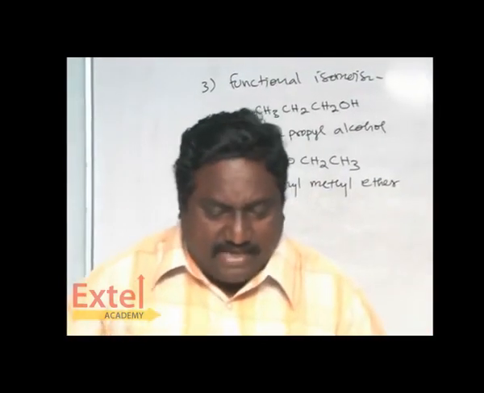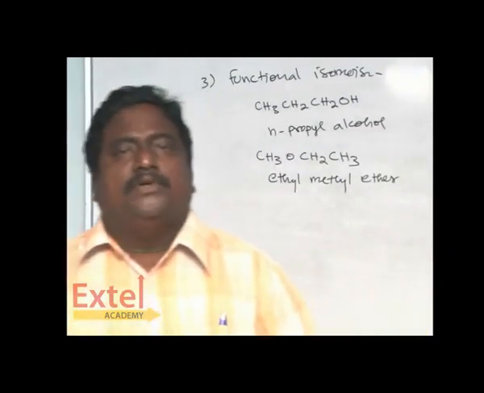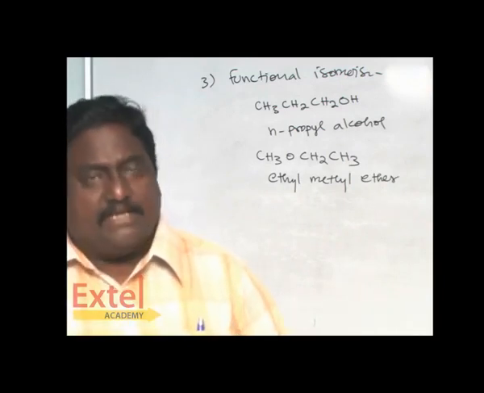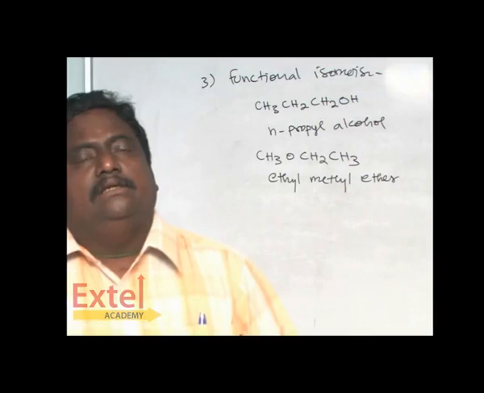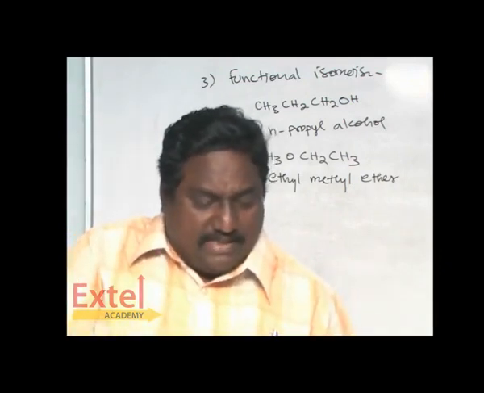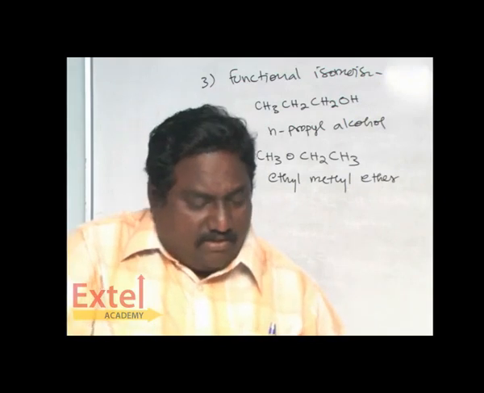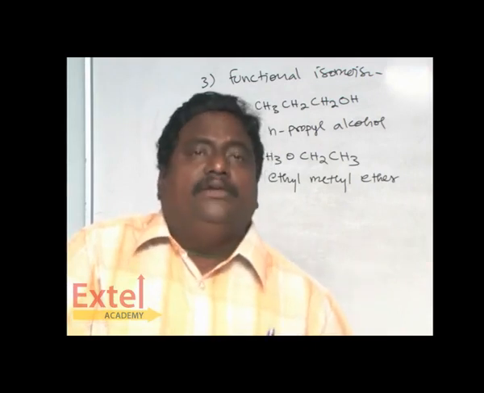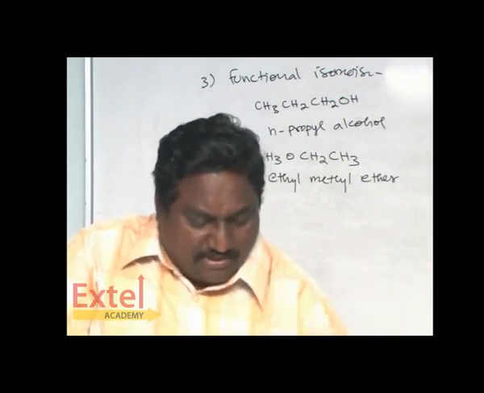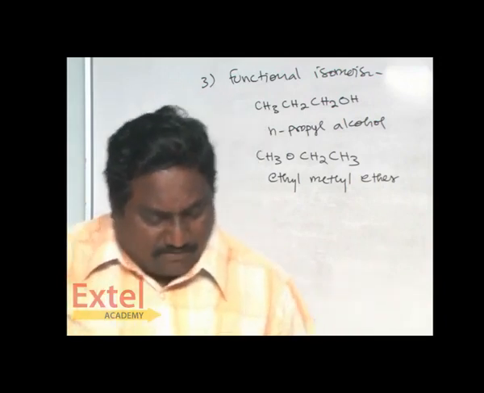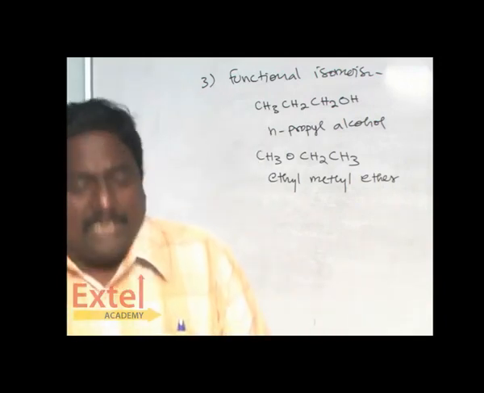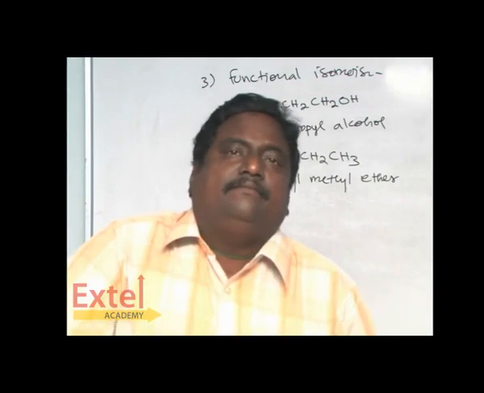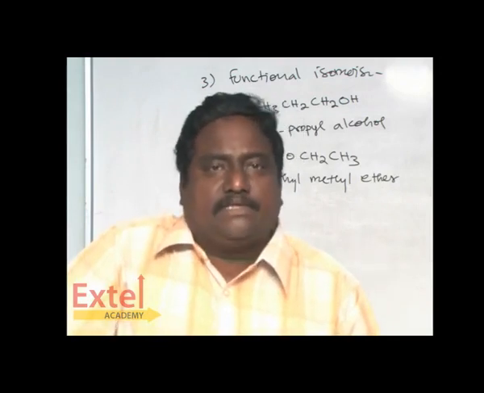So in isomerism we have seen chain isomerism, position isomerism and functional isomerism. When the isomerism has arisen due to the difference in carbon chain length, it is called chain isomerism. When it arises due to the different position of the functional group, it is called position isomerism. When the functional group itself changes, it is called functional isomerism.